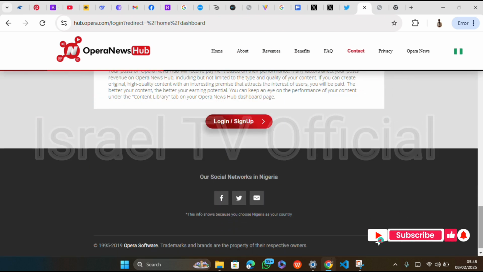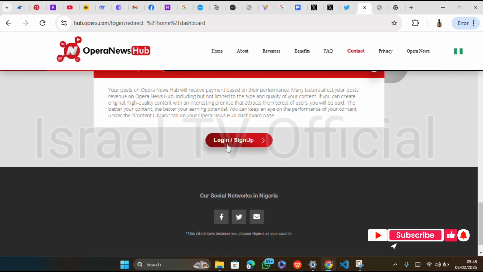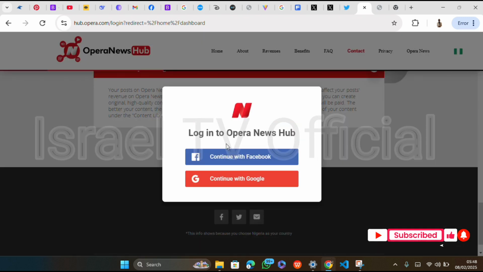Now straight, let's log in, let's sign up. The difference between login and sign up: if you already have an account, you log in. When you sign up, you are fresh to the site. So now let's sign up. You click on sign up. Now there are two sign up methods. This is login to Opera News Hub. This one is actually just log in, you ignore.